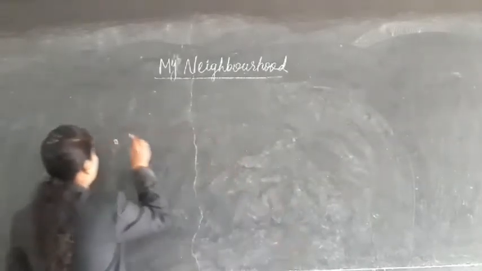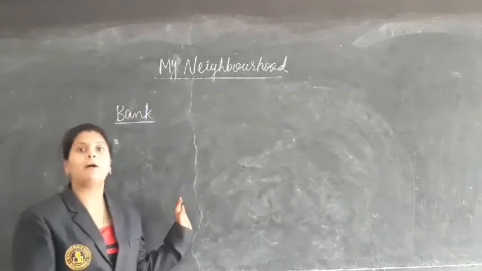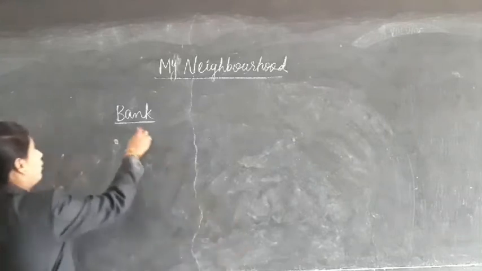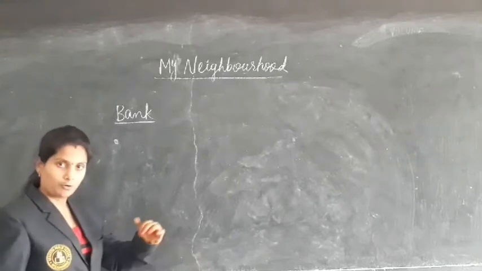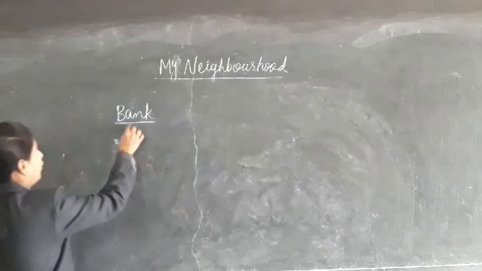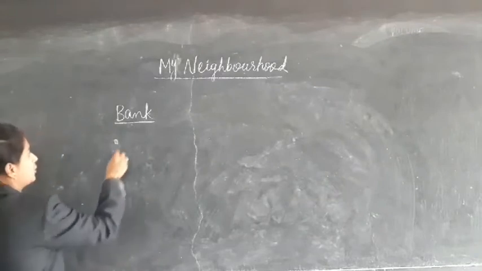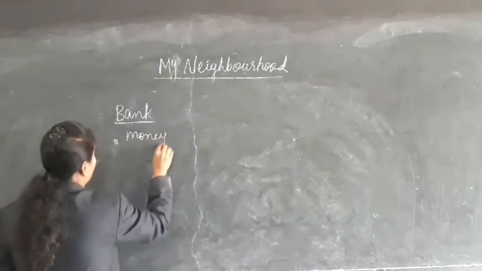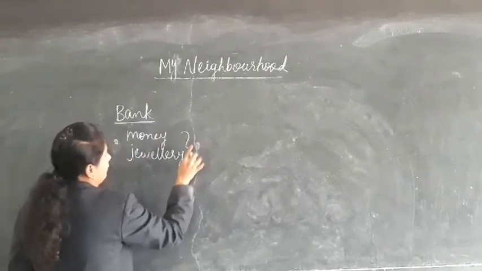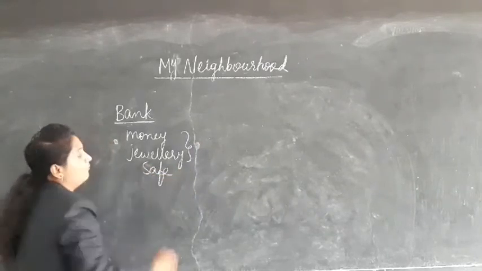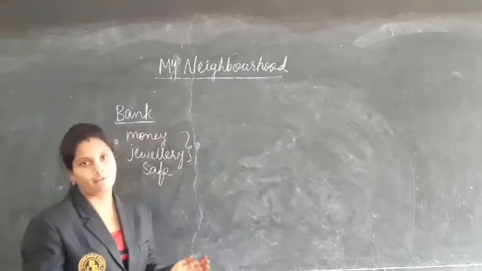Next one is a bank. What is another place in our neighborhood, children? Bank. So in the bank, what will we do? Your father and mother will always say we need to go to the bank. This bank will keep our money and jewelry safe. And we can also take money from the bank, and we can also put money in the bank safely.